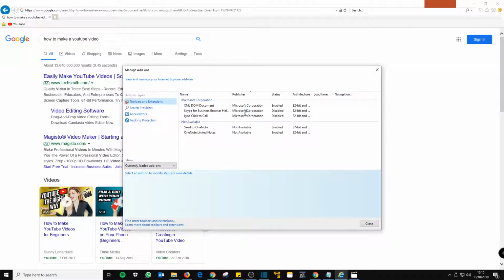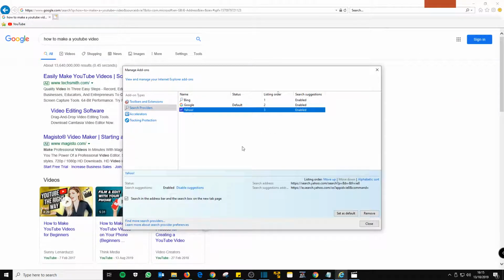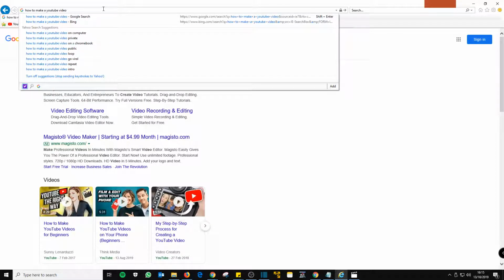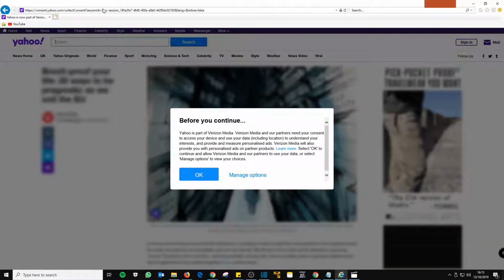So we go back on manage add-ons. Okay, so Yahoo we just set as default, close, and again I'll just paste back in the search. See, it's now done a Yahoo search as well.